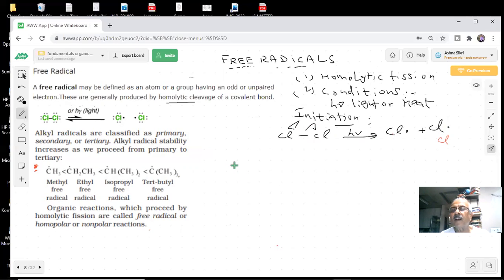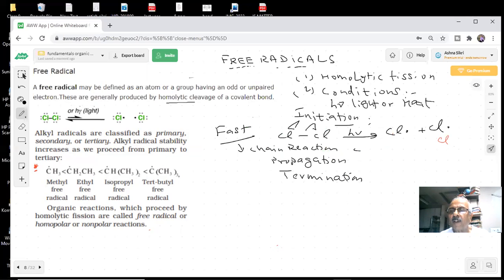You can see that these free radical reactions are very fast reactions. Why are they fast, students? Sir, these reactions are fast because this is a chain reaction. Chain reaction. So there will be initiation, propagation and termination. Always there will be three steps, students.